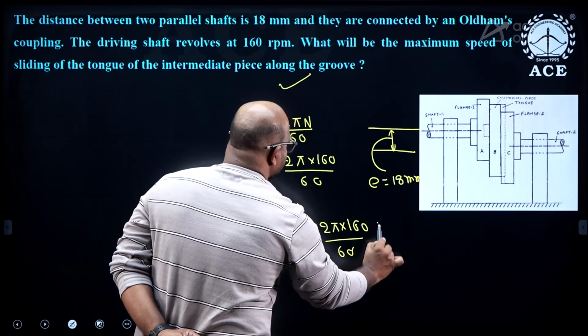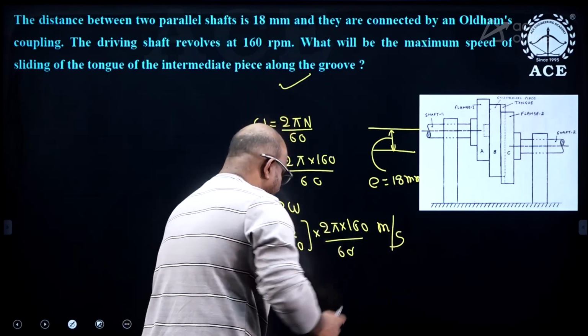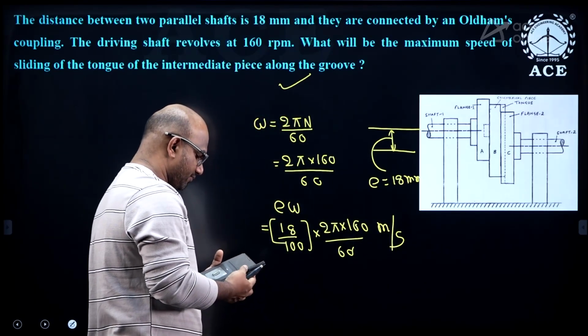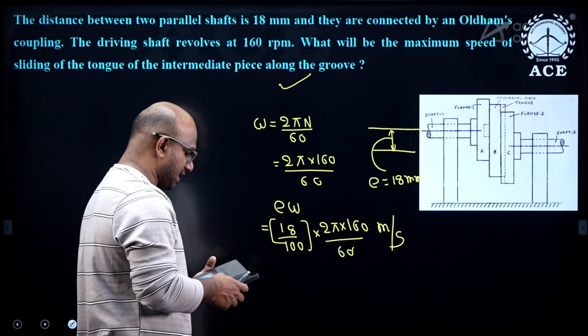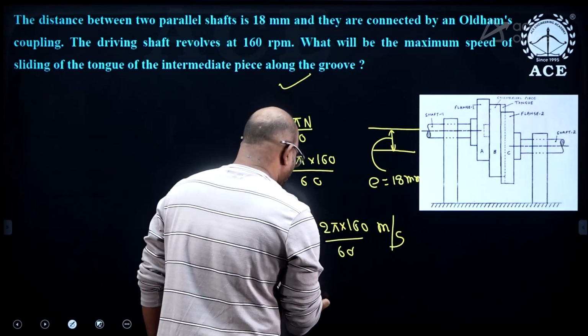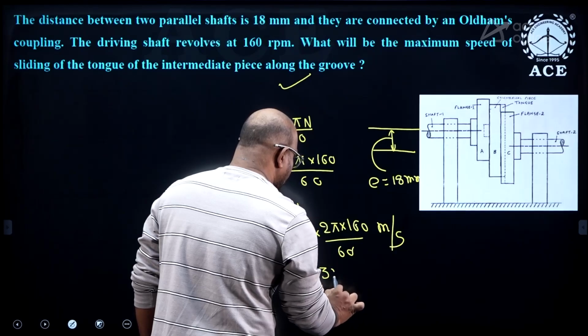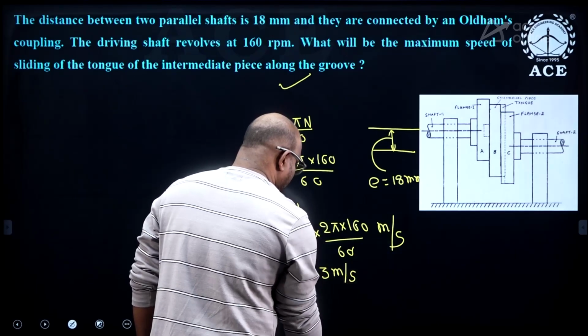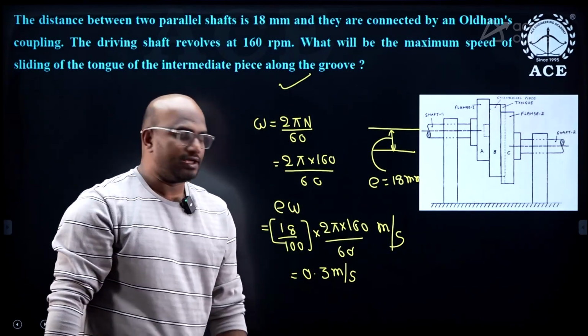You get the answer in meters per second. Please verify the answer, guys. You should get approximately 0.3 meter per second. Very good, so many students gave the correct answer. Really appreciate you.